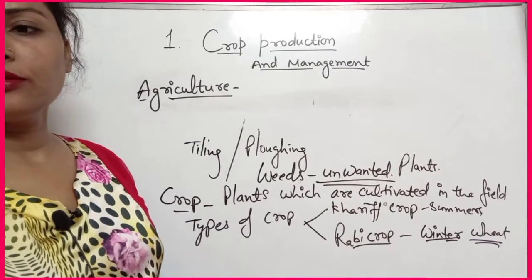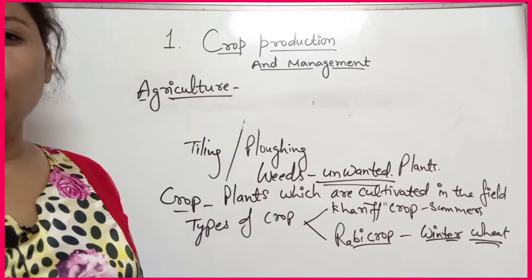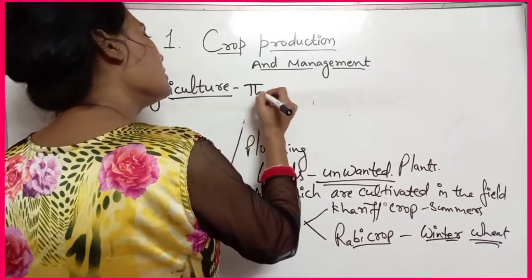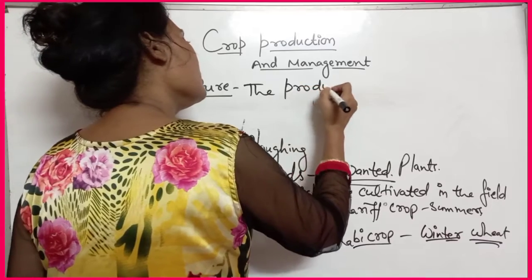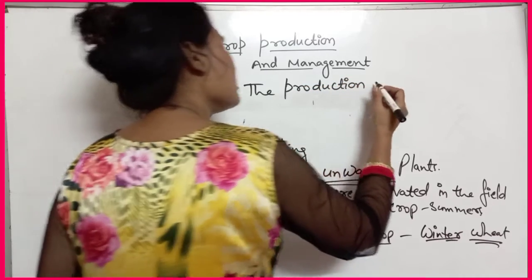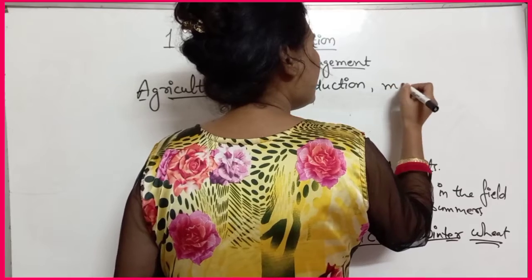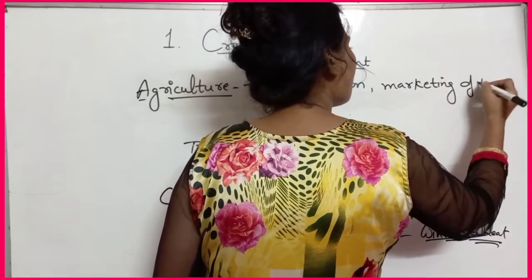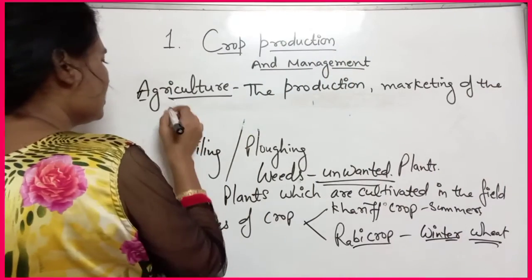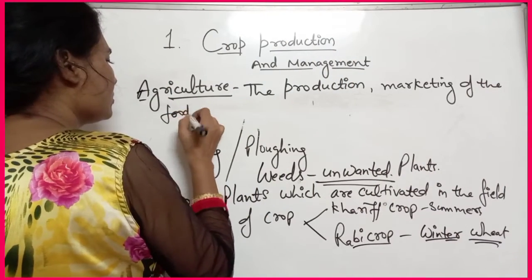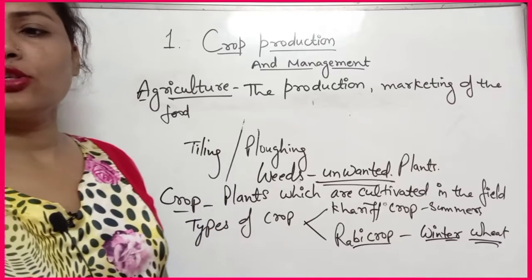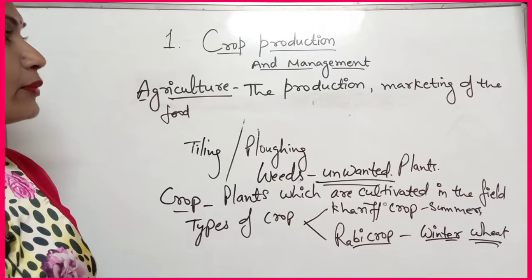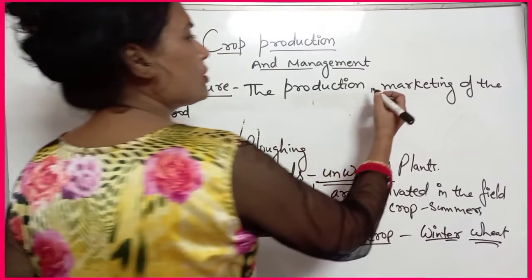You can write that agriculture means the production, marketing and processing of the food.